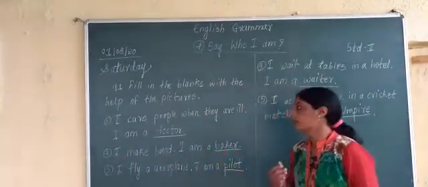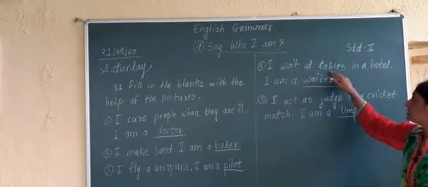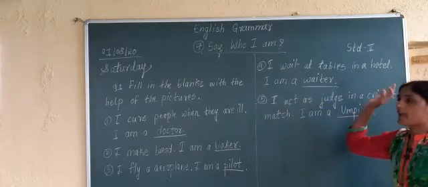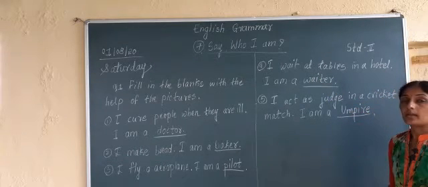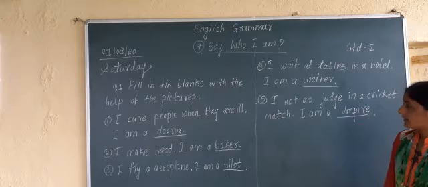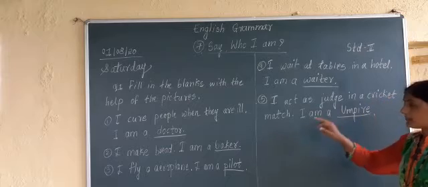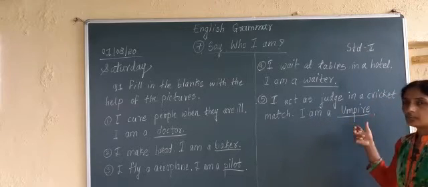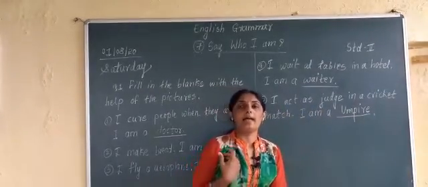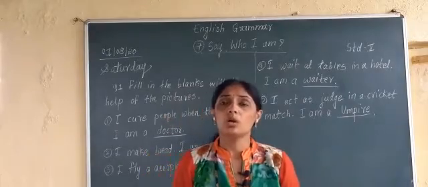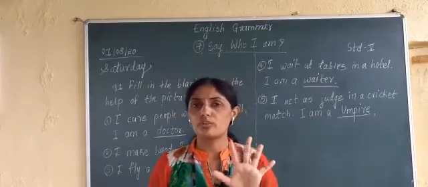The fourth sentence which is given here is: I wait at tables in a hotel. I am a dash. So the answer is what? I am a waiter. Next, the last sentence which we have studied is: I act as judge in a cricket match. I am a dash. Who am I? I am an umpire. An umpire acts as a judge in the cricket match. Have you understood all 5 sentences?